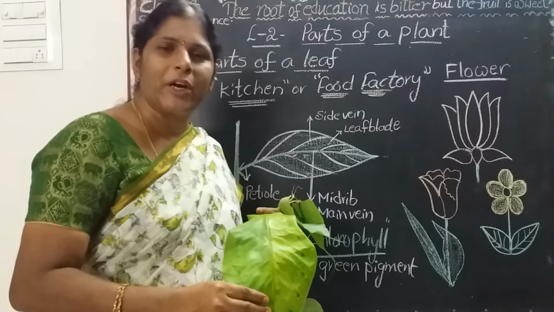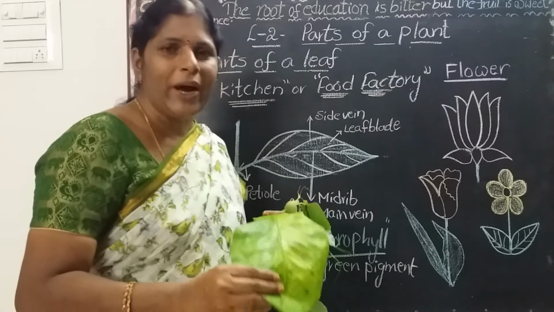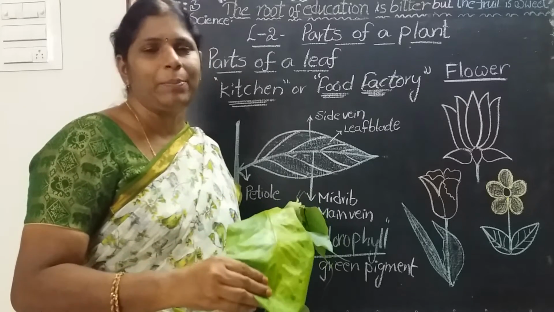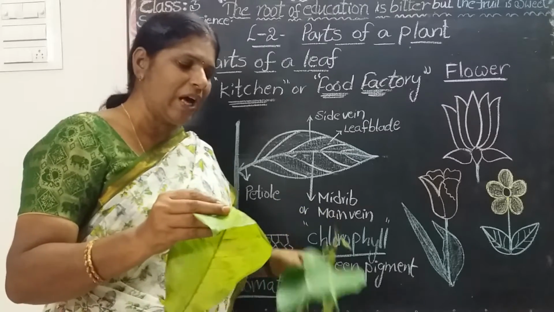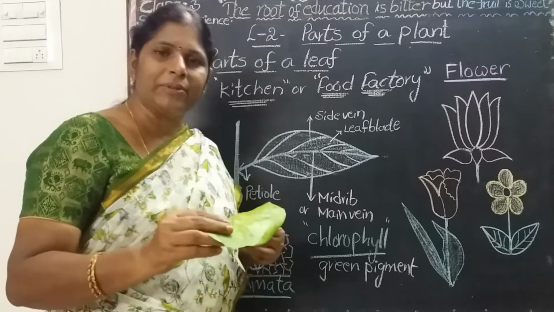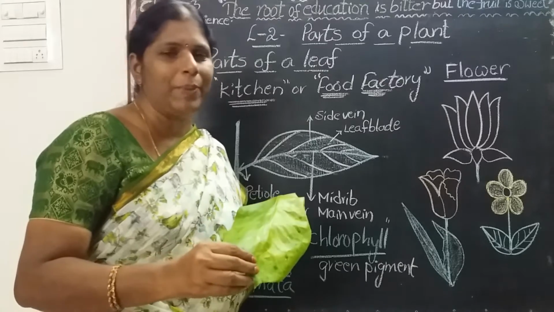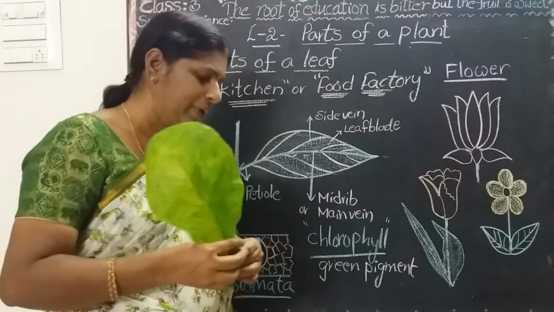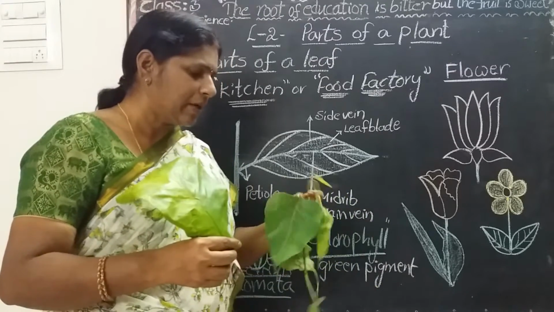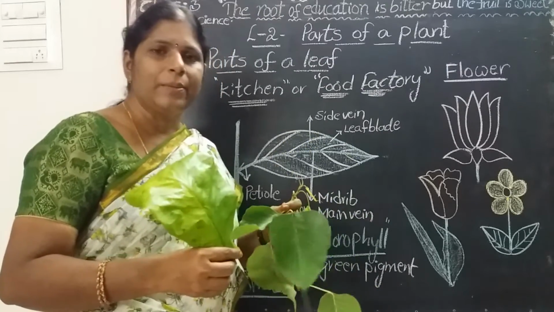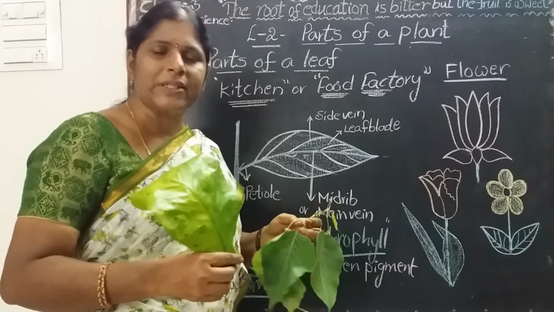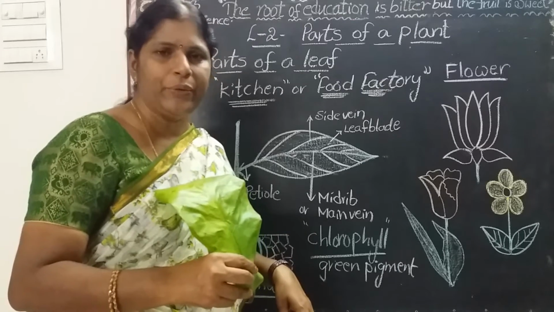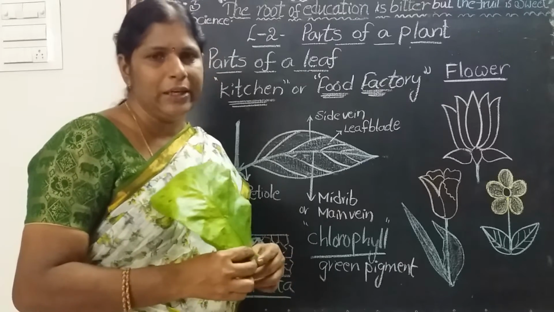Leaf is a very important part of the plant. Why is it so important? It prepares food for the plant. So leaves are the kitchen of the plant and the food factory of the plant. See here, this is a broad leaf, a big leaf. Every day we see so many kinds of plants bearing leaves, flowers and fruits. Now we will discuss the parts of a leaf, or the structure of a leaf.